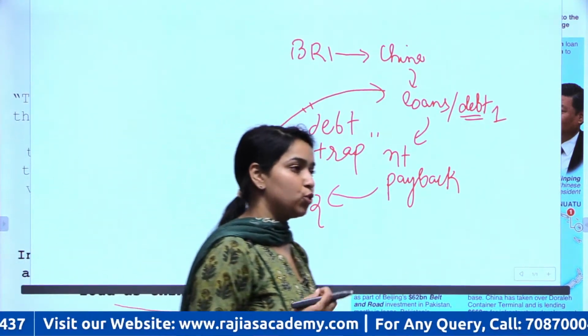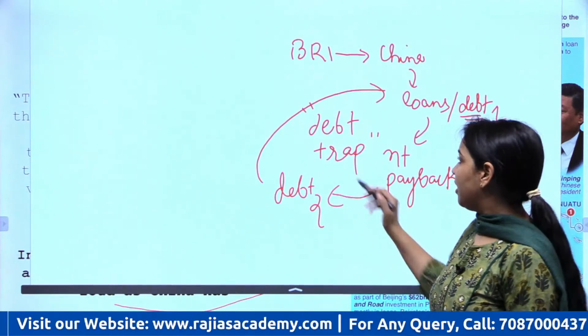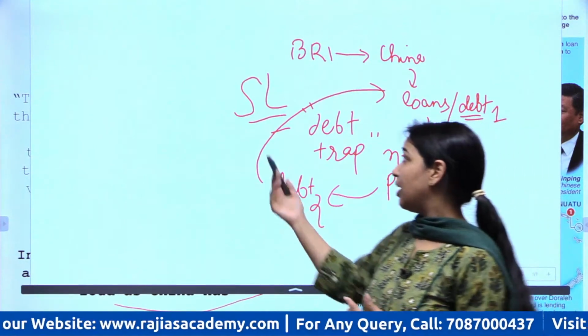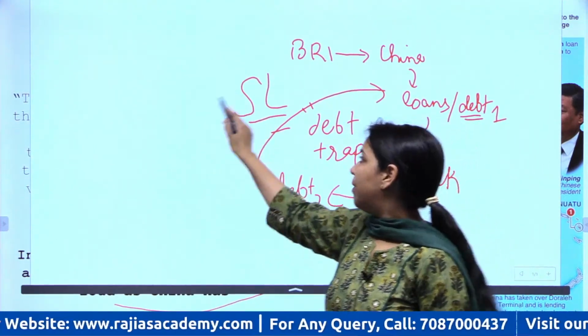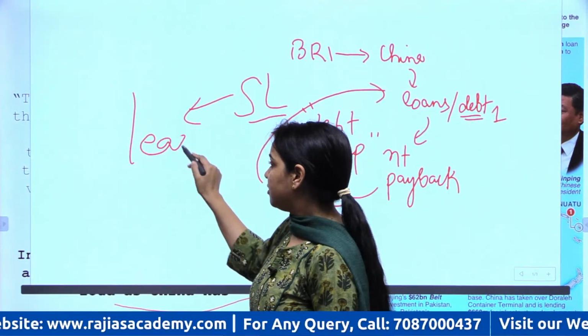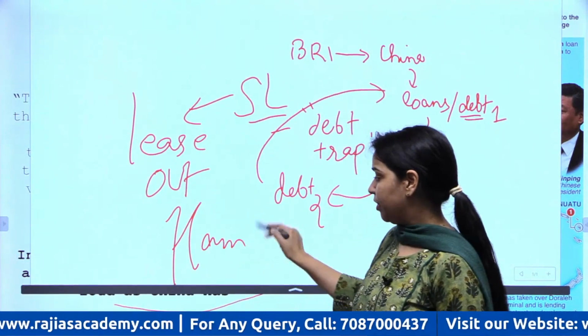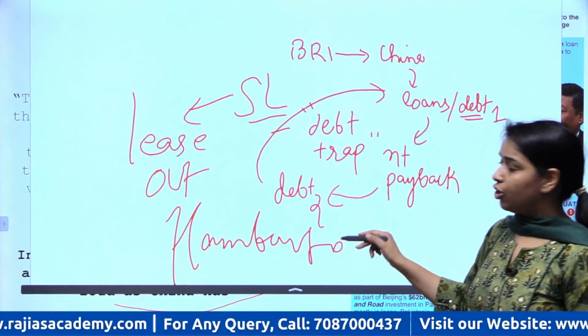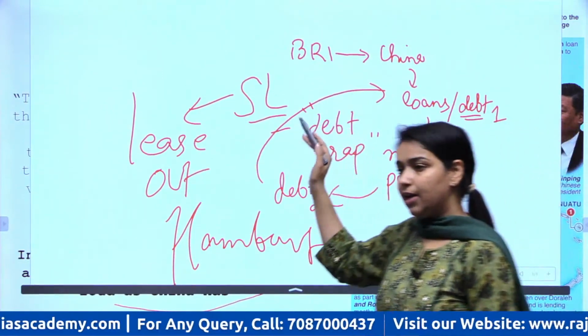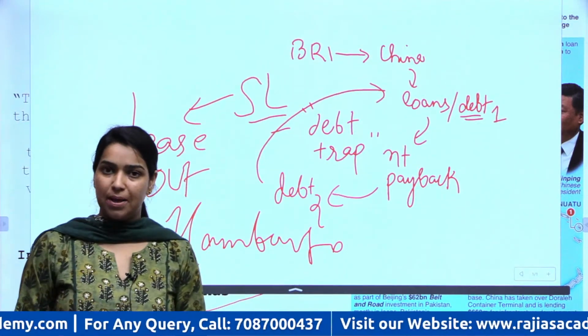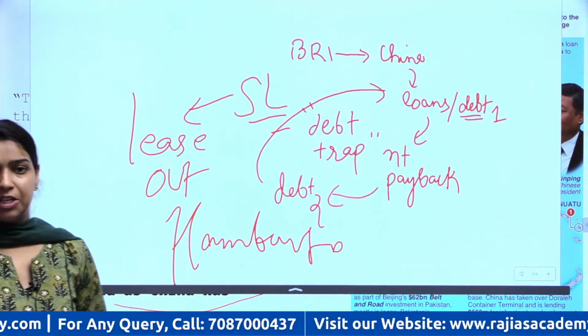As we saw in Sri Lanka, Sri Lanka was the victim of this debt trap, because of which it had no other option but to lease out its Hambantota port. Okay, the famous Hambantota port, right. तो वो ऐसे ही डेट पे डेट लेते रहे. Eventually, they could not in any way repay the Chinese government.